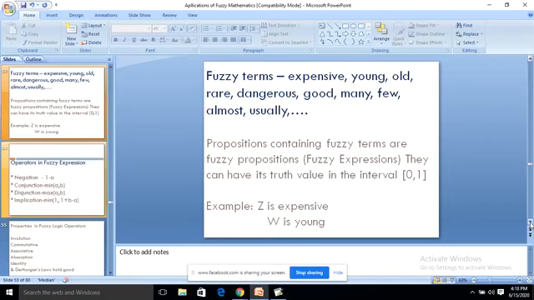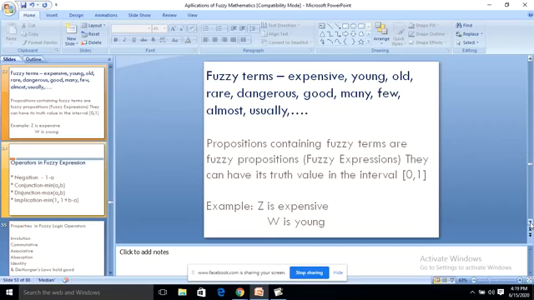So here there are some fuzzy terms we often use: expensive, young, old, rare, dangerous, good, many, few, almost, usually. These are all the usual fuzzy terms. They have no specific answer, so they are all called fuzzy terms. Propositions containing fuzzy terms are fuzzy propositions.